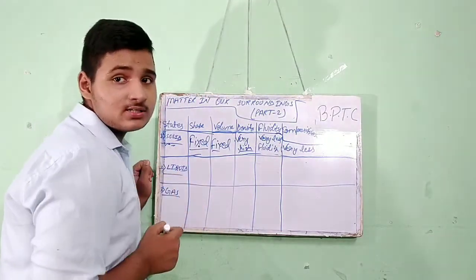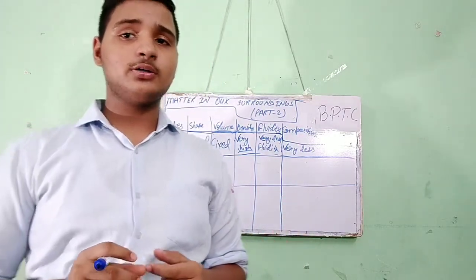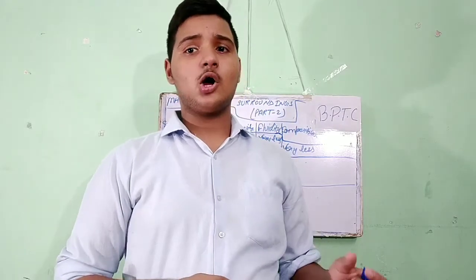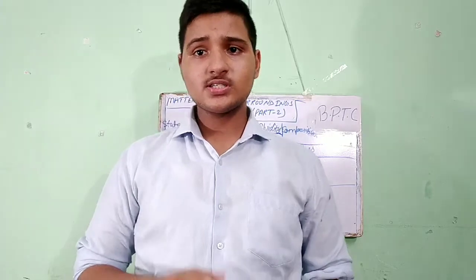The shape of liquid is not fixed, because the shape of liquid depends on which container we have kept it in, either a glass or any other container. Liquid takes its shape according to its container.